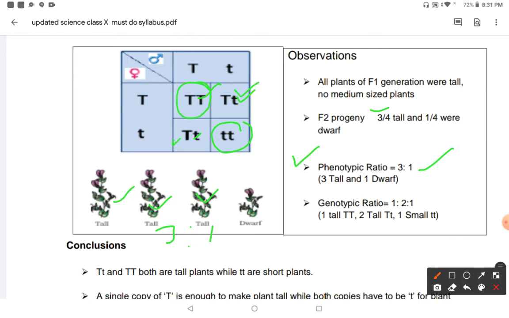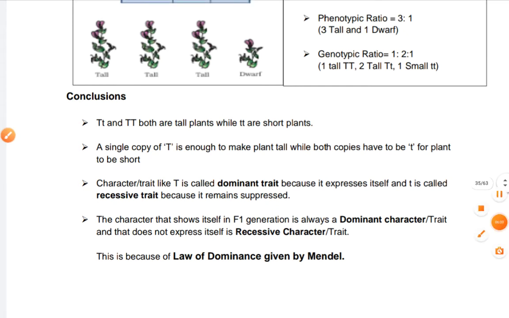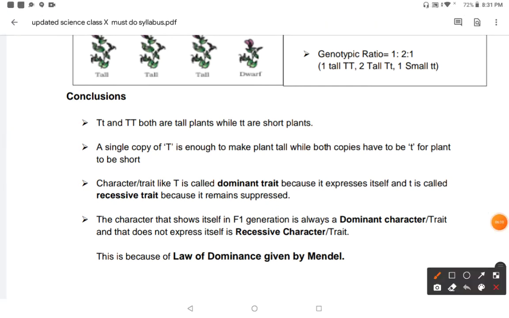are capital T small t, so 1:2:1. Capital T T is 1, capital T small t is 2, and 1 small t small t. So these are the genotypes. So what is the conclusion of Mendel's experiment through this monohybrid cross? Capital T small t and capital T T are both tall plants, and small t small t are short plants.